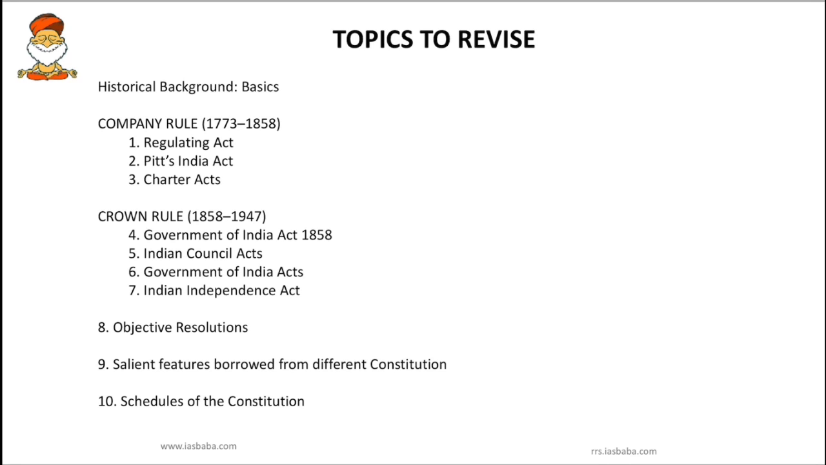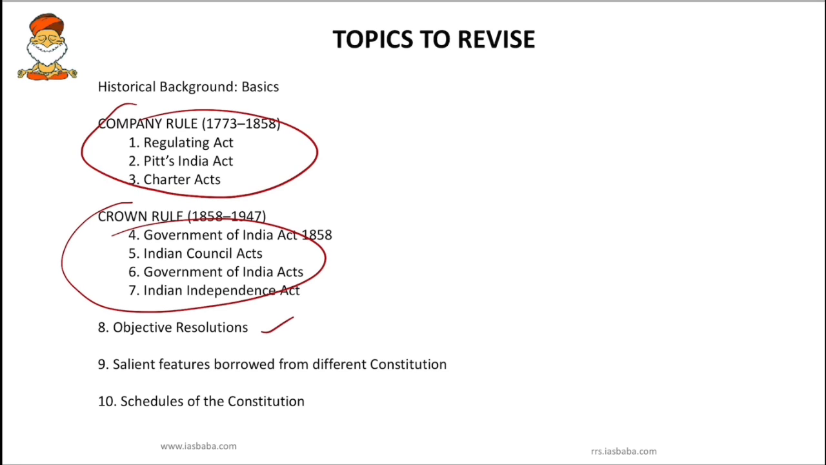So in today's topic, I have picked some of the important acts under company rule and crown rule, and then we have objective resolutions and salient features borrowed from different constitutions and schedules of the constitution. So why these topics? Because these topics are highly important and they are favorite for examiners.